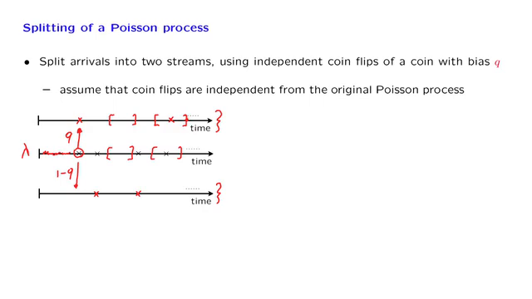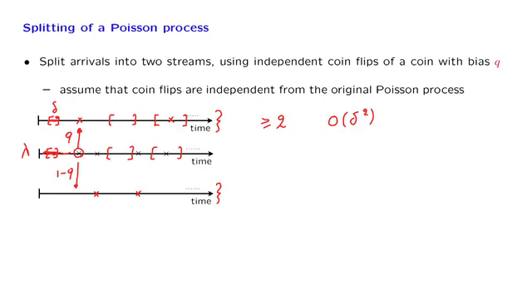The other property that we need to verify has to do with probabilities of small intervals. If we take a little interval here of length delta, what is going to happen during that interval? Well, we look at what happens during the corresponding interval in the original stream. In the original stream, the probability of having two or more arrivals is order of delta squared. So there's no way of having two or more arrivals during that little interval, or to be more precise, the probability of two or more arrivals here is going to be negligible, order of delta squared.